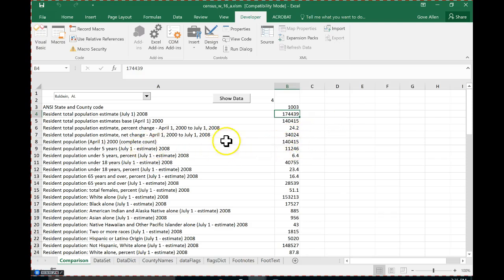Now I can look at this and ask, what was the resident population for April 1st, 2000, the full complete count? Start with the 2000 census. There it is. That's that number. Is there a question over here?